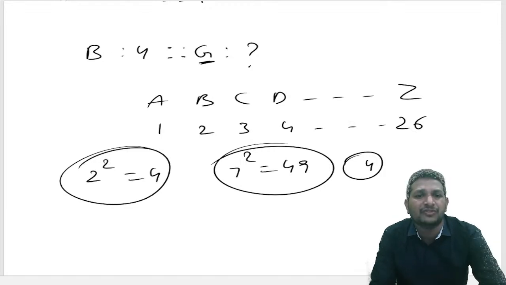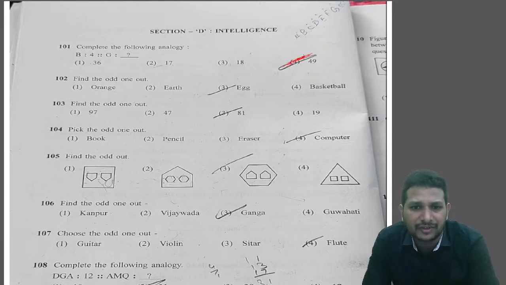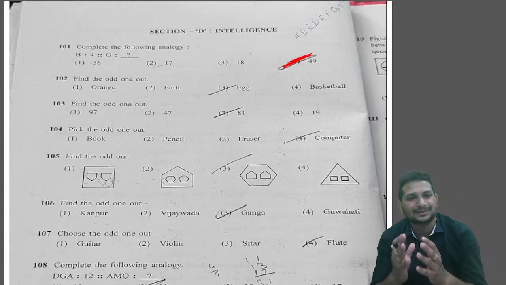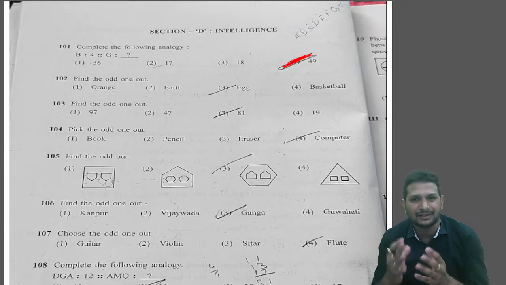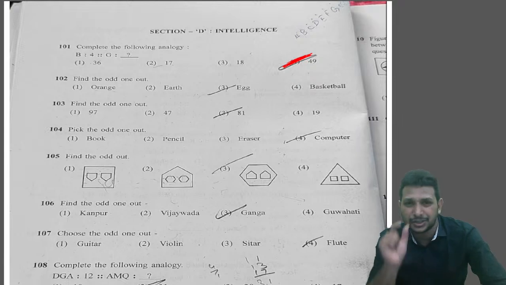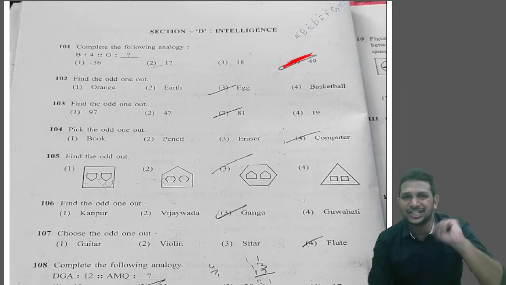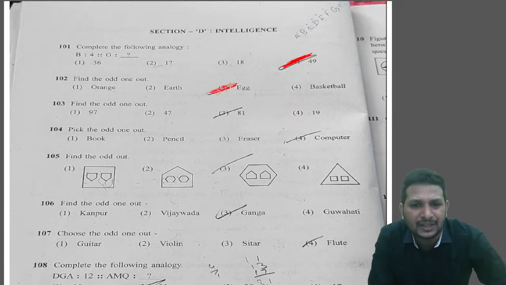Next, question number 102. Find the odd one out. Odd one out means the one which is quite different from the other options. Orange, earth, egg, basketball. If you look at the options carefully, there's a common logic. What is that? Orange, earth, basketball are almost spherical, circular shape, right? Whereas egg is not a spherical shape, that is an oval shape. So the answer for this question is option 3.